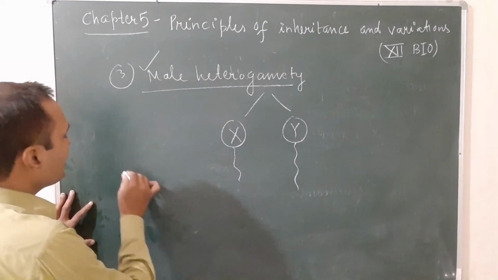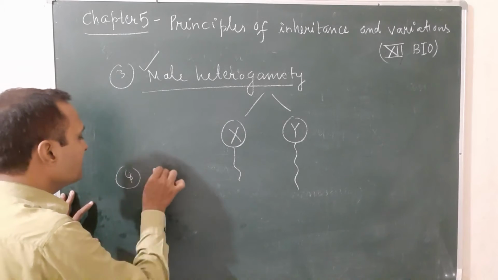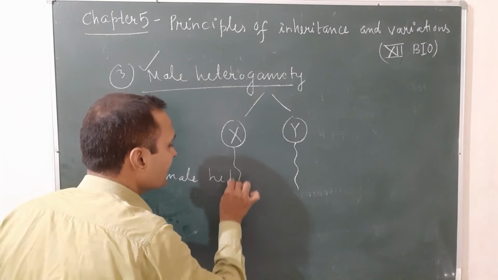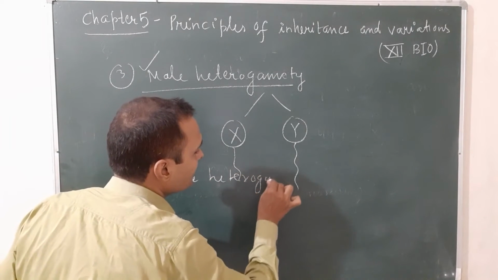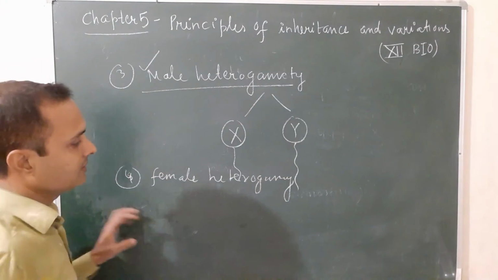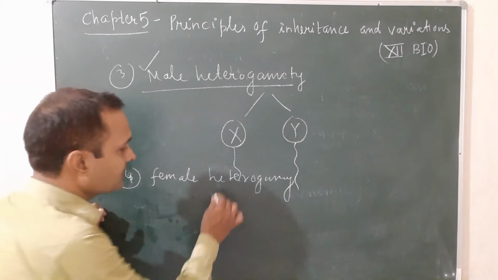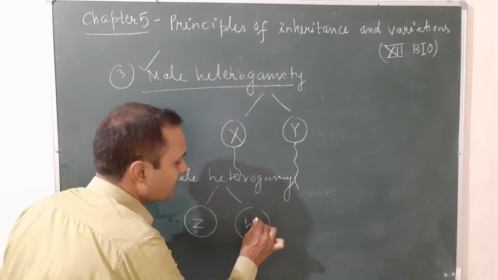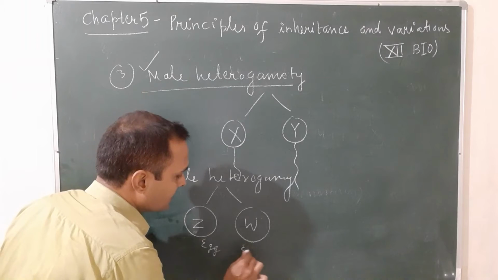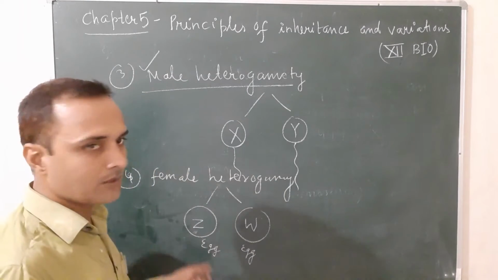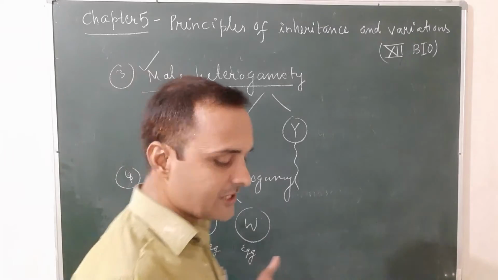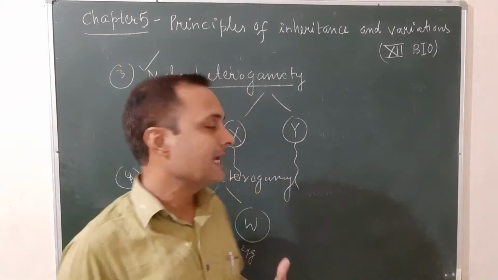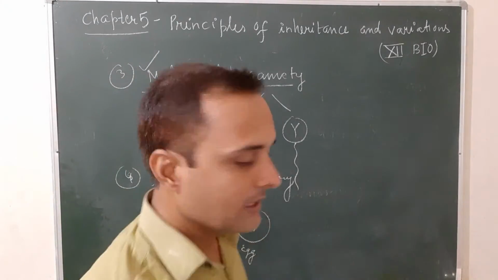And what is female heterogamety? When the female produces two types of eggs having different chromosomes, like ZW in the case of birds, it is known as female heterogamety. Male heterogamety is found in Drosophila and humans, and female heterogamety is found in birds. Let us see the next one.